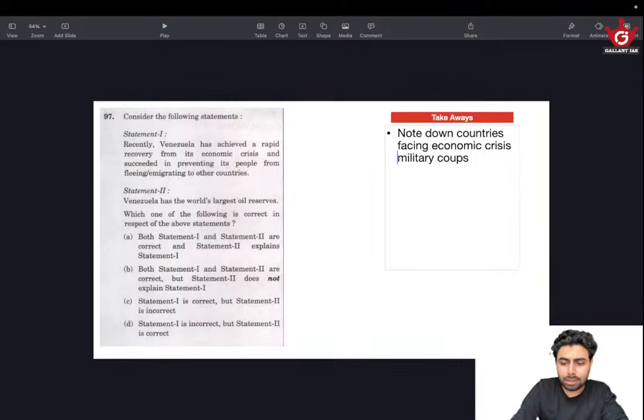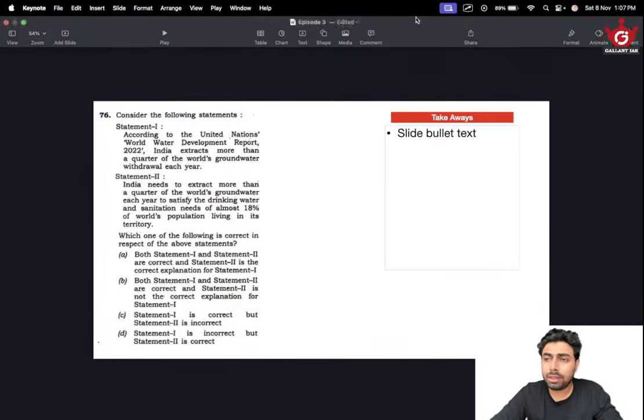We have already discussed something similar while discussing the Sudan case, civil war. This really helps in having an idea if some more difficult or factual question is being asked. That's it. Moving on. Second question.